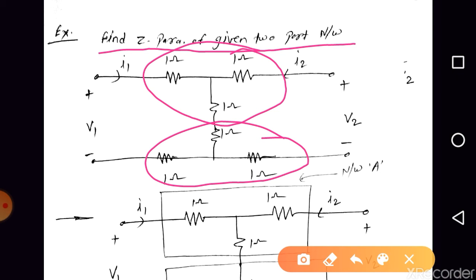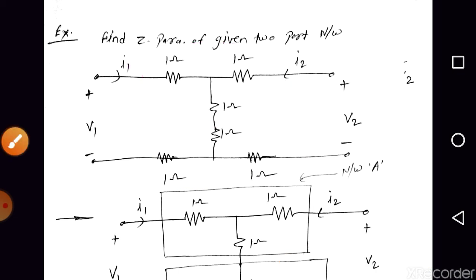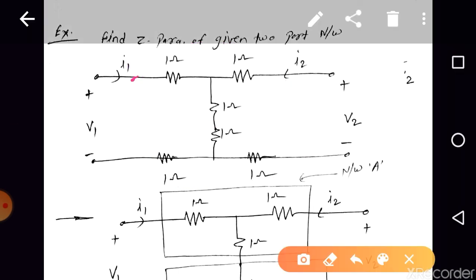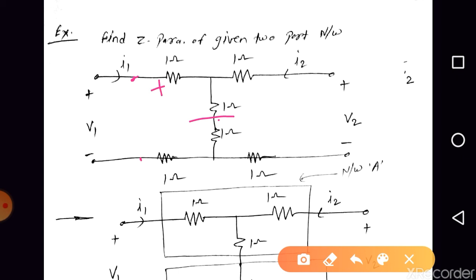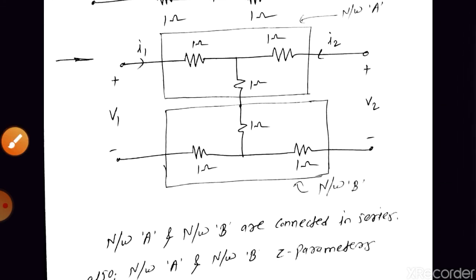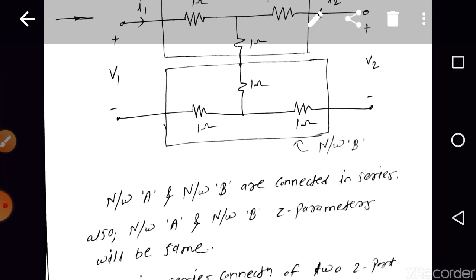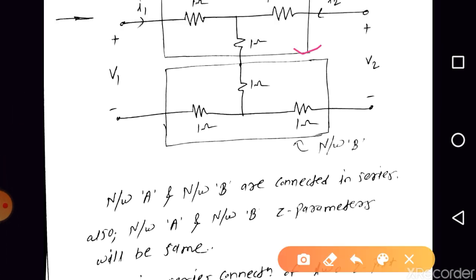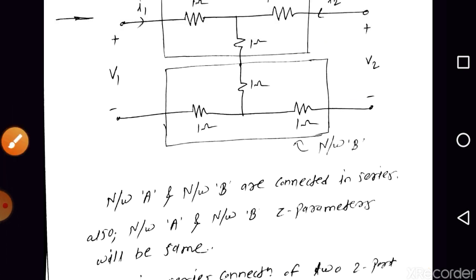Can you say that these two port networks are connected in series? Yes, because whatever the potential difference between here and here, and again from here to here, so V1 is like V1' and this is like V1'', right? So we have two port networks connected in series. I have represented the same here as network 1 and network 2, or network A and network B, right?